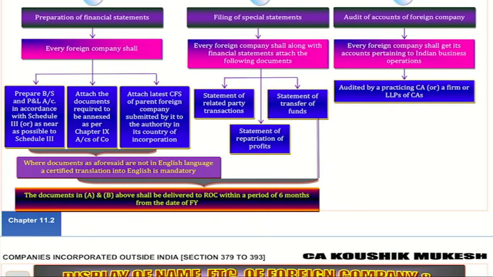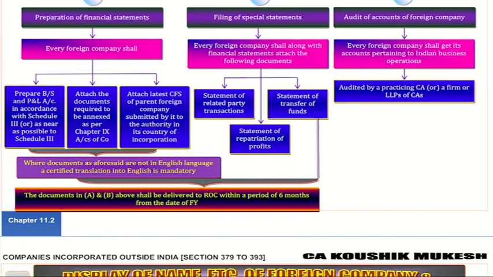you have to prepare, loudly, you have to prepare, and other notes to accounts, everything. In the accounts of company chapter, we need attachments, right? All those attachments you need to put also for a foreign company. Prepare P&L and balance sheet as per Schedule 3. If not possible, as near as possible to Schedule 3, you should prepare.